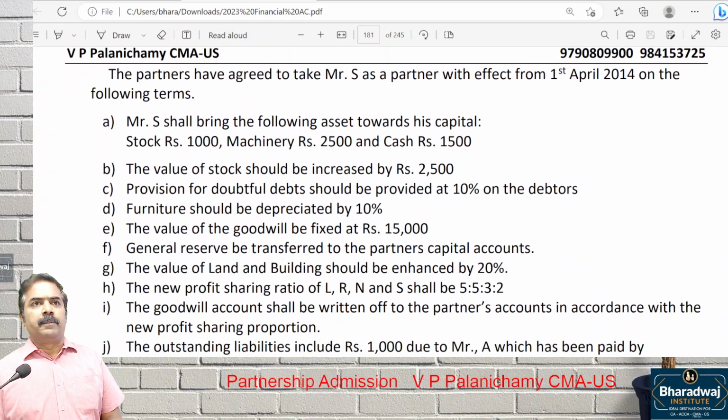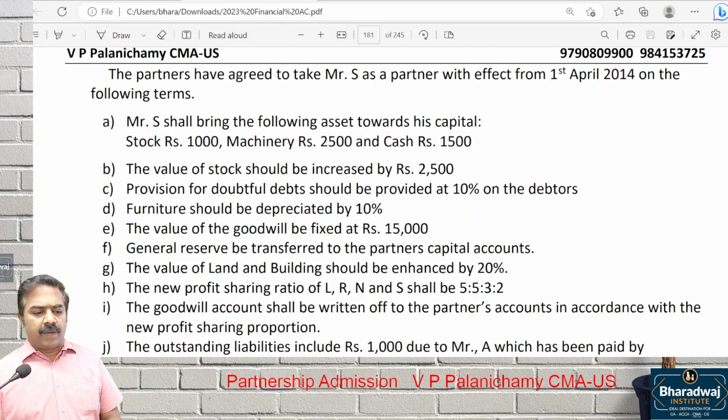Then the partners have agreed that S will be taken as a partner from 1st April 2014. Look at this. S brings the following asset into capital. What are the assets brought in by the partner? Stock, machine, cash. New partner is not bringing one asset into capital. What are the 3 assets brought in? Stock, machine, and cash.